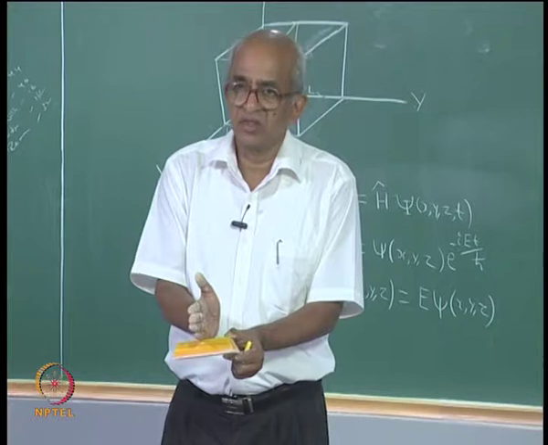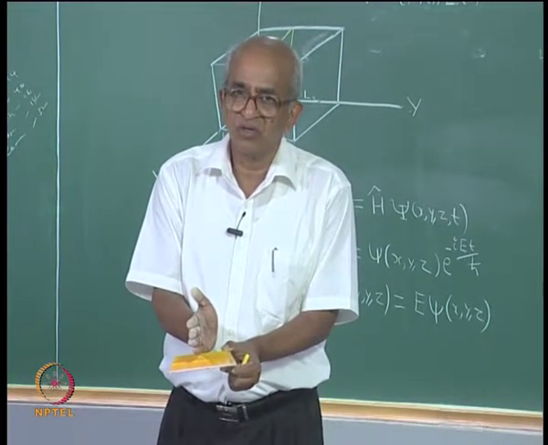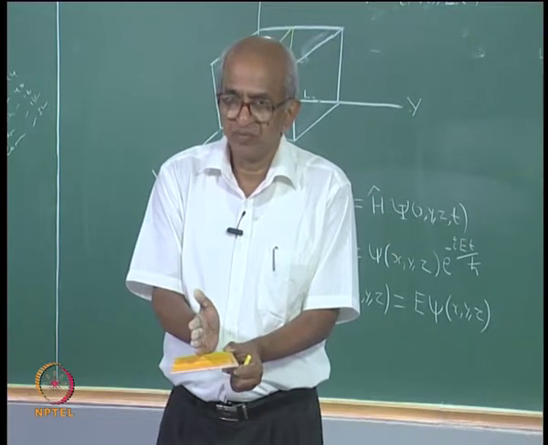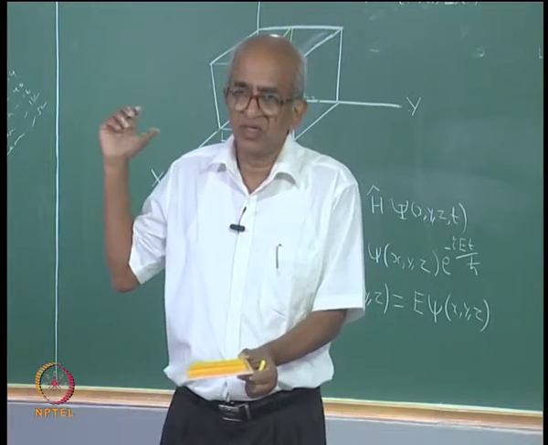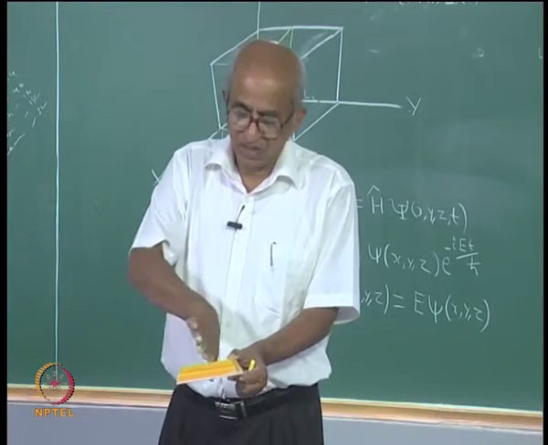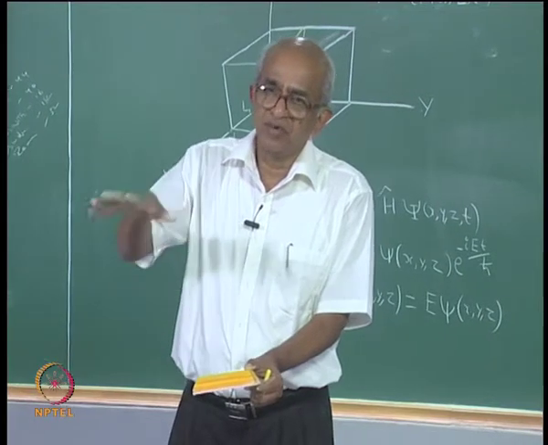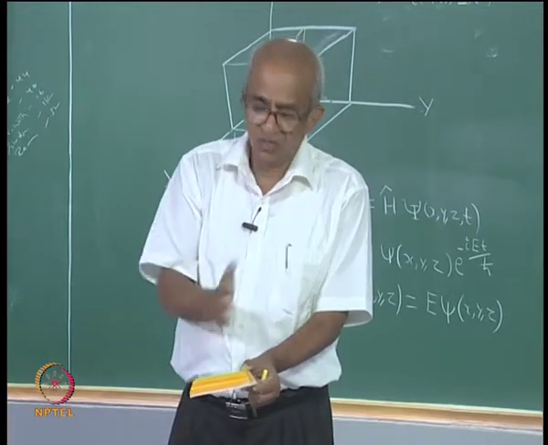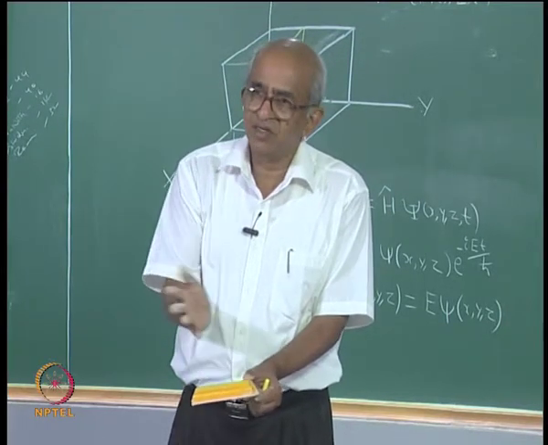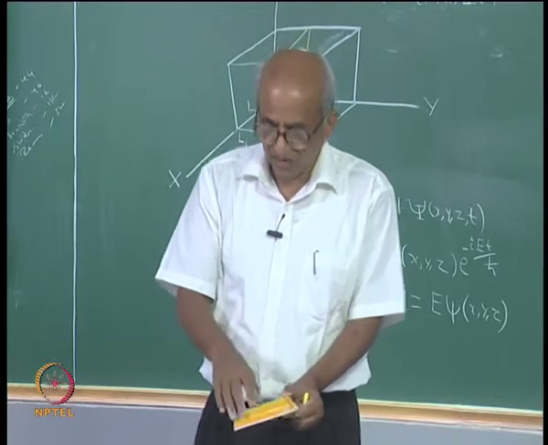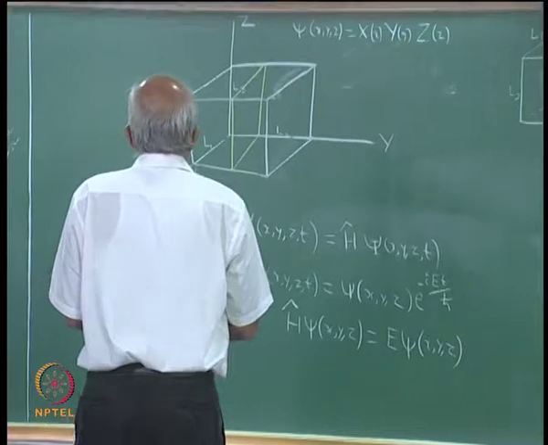Imagine a plane like this, that anywhere on that plane you know that y is going to be equal to L by 2. And on that plane this wave function has to be 0, and to this side of that plane the wave function will be positive. On the plane the function will be 0, that means on the other side the function is going to be negative, and therefore, if I represented this function by shading, how would it look like?